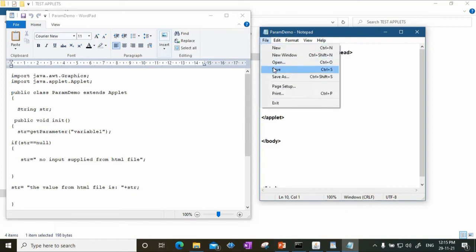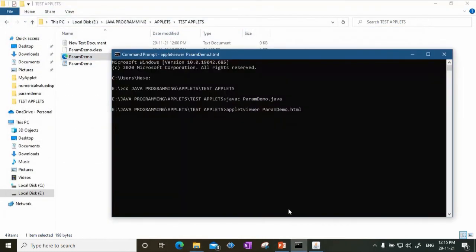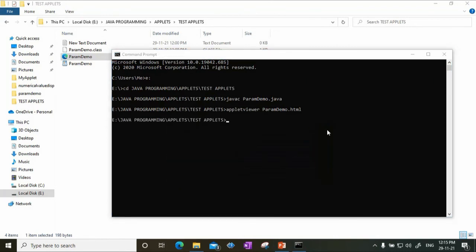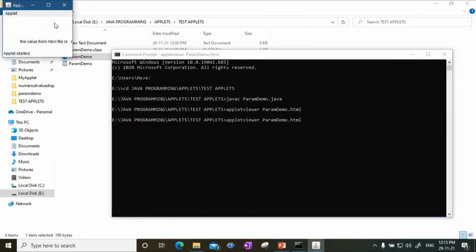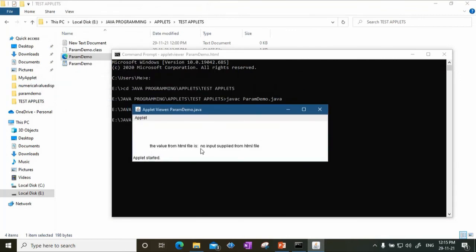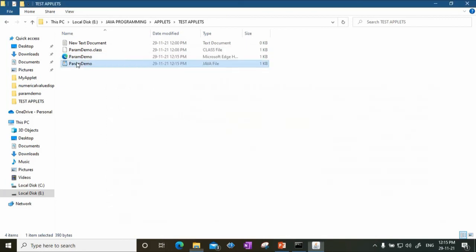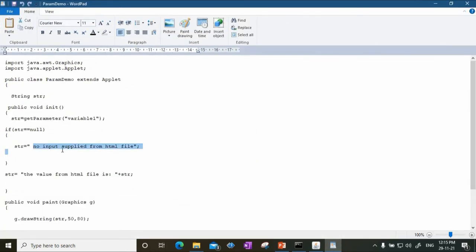So after saving this code, I again execute paramdemo.html. So I will say appletviewer paramdemo.html. So this time it prints that the value from HTML file is no input supplied from HTML file. What is this no input supplied from HTML file? It is printed because str has turned null. That's why this no input supplied from HTML file has been printed.